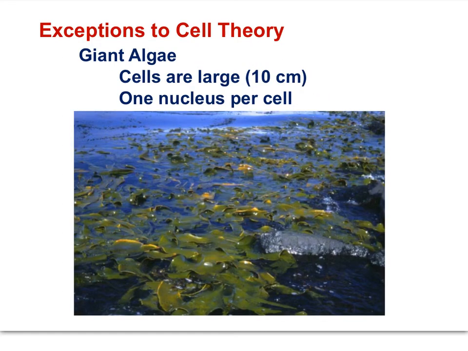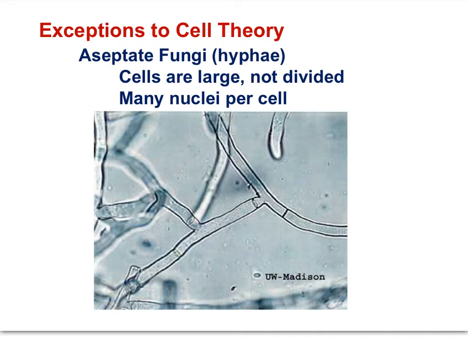Again, exceptions or discrepancies in cell theory might include giant algae, whose cells are huge. While we might expect such large structures to be multicellular, they are not, as they house just a single nucleus. Fungi often have long thread-like structures known as hyphae that have many nuclei in very long cells. Again, as an exception to cell theory, we might expect many smaller cells in hyphae, but instead we see long, undivided sections that contain many nuclei.